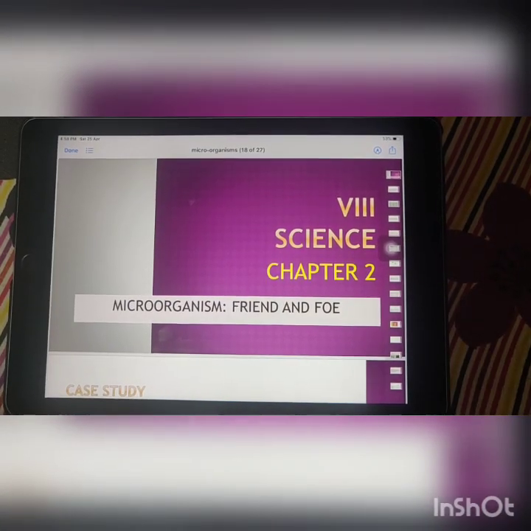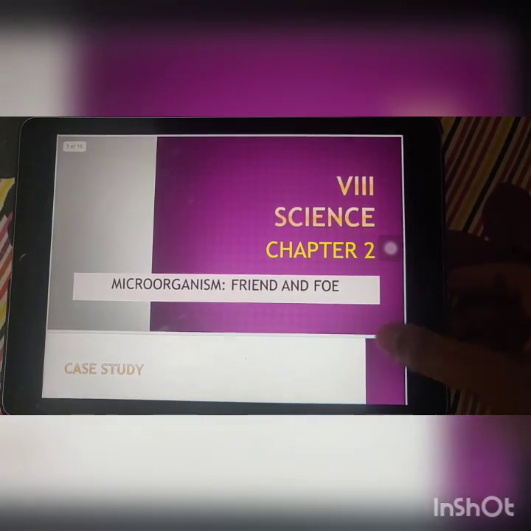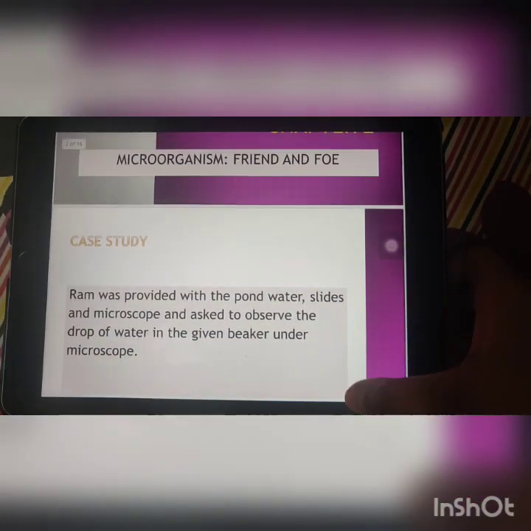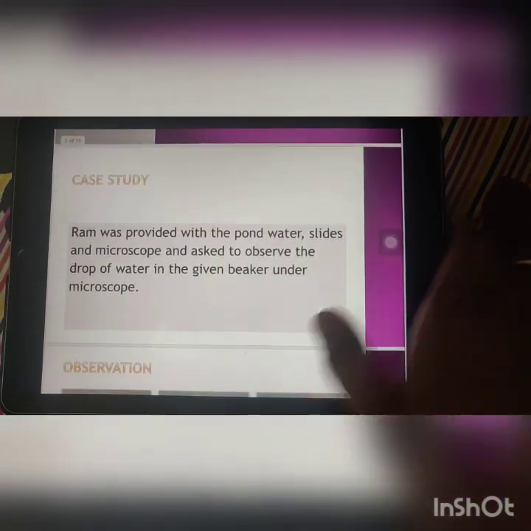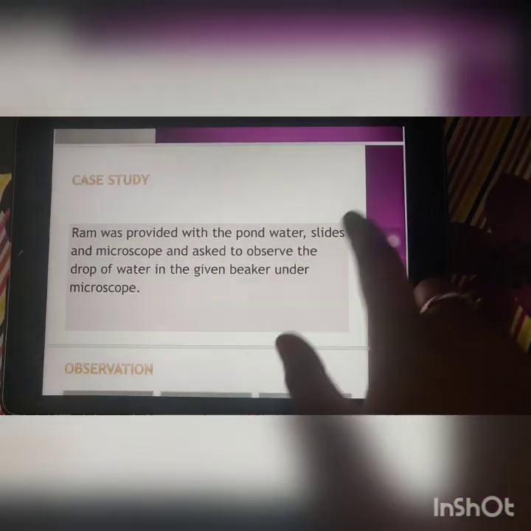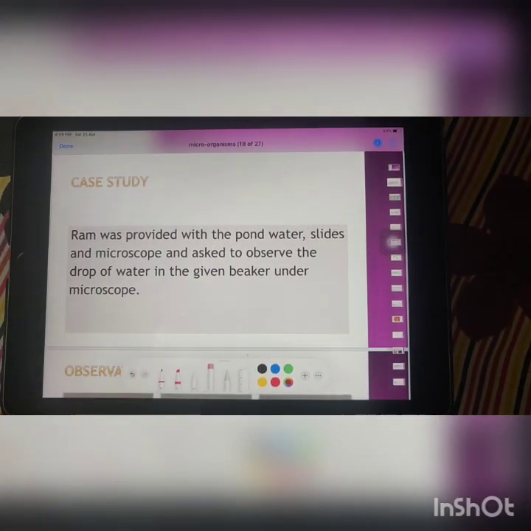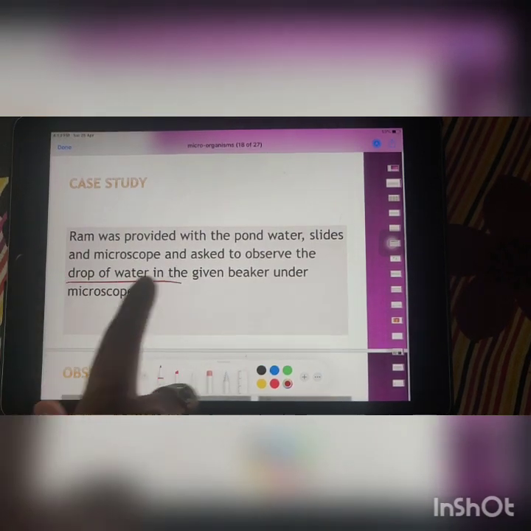Hello students, today we will start chapter number 2, that is microorganisms, friends and foe. Let's start with a question or a case study. Ram was provided with pond water, slides and a microscope and asked to observe the drop of water in the given beaker under the microscope.